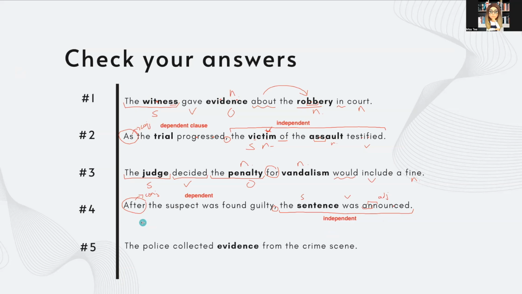For number 5, the police collected evidence from the crime scene. So the police is the subject of this sentence. Collected is the main verb in simple past, and evidence is the object. Again, like we said in sentence number 1, split it up. Evidence, like that for spelling. Split it up into these smaller parts. From, so we're using this preposition to show us the relationship between the noun crime scene and the noun evidence. And that just makes our sentence a little bit longer and more complex.